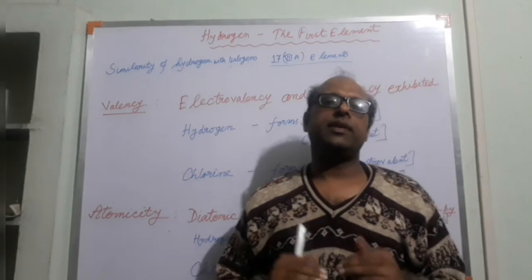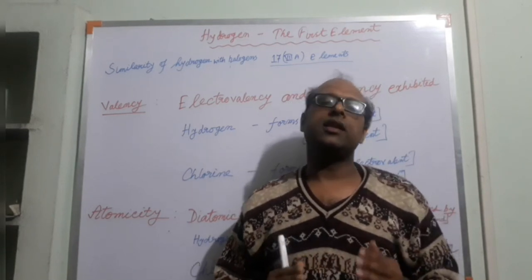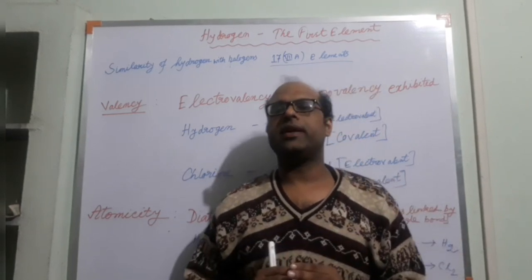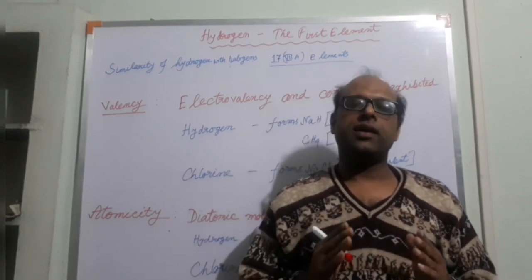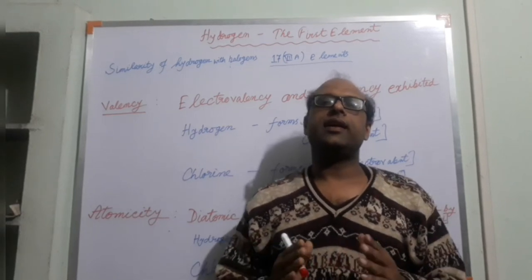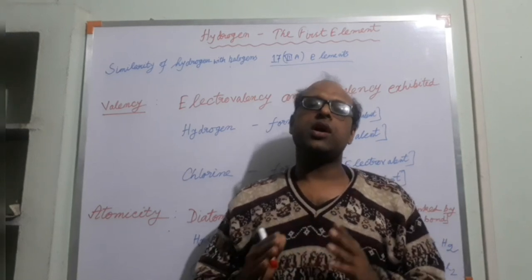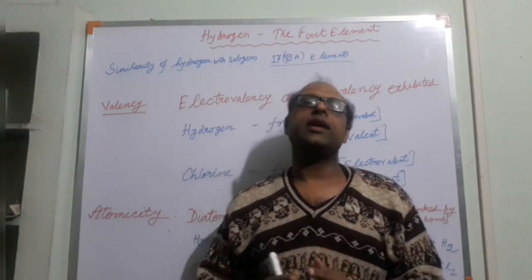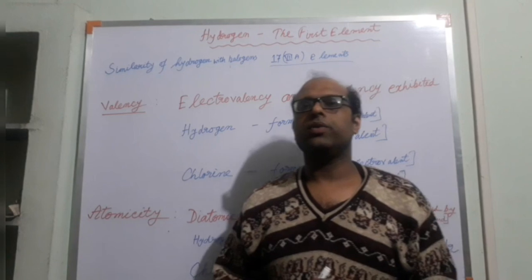So we have discussed the basic fundamental ideas of the position of hydrogen in the periodic table. In later classes we will follow the properties of hydrogen, reactions of hydrogen, and the production of hydrogen, how we will produce hydrogen in the laboratory, and how we will produce hydrogen on a large scale. So this type of discussion we will carry on.